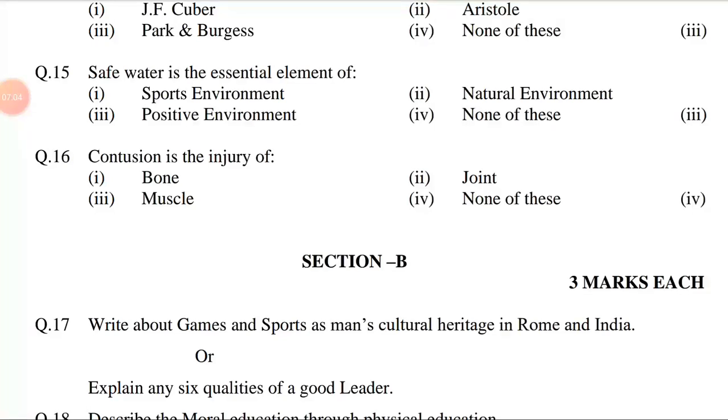The answer may be: Romans were not great lovers of physical activity as a part of their culture. They did not believe in the Greek concept of all-round development and participation in games for the overall benefit of the individual. Later, Roman civilization accepted physical education in its culture. They used to perform running, jumping, wrestling, and sword fighting. Chariot races and gladiators' combats were their favorite, where the fight was till the end of life.